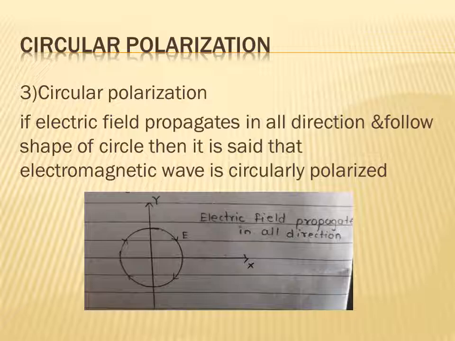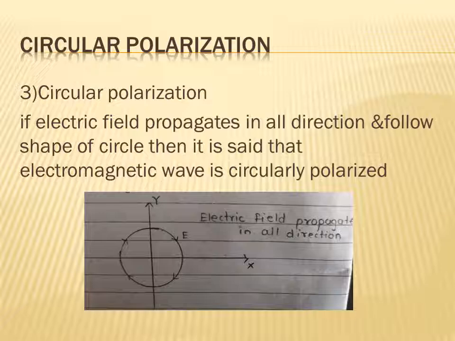Next one is the transverse electromagnetic wave. In a transverse electromagnetic wave, the electric field and magnetic field are perpendicular to each other, and both are also perpendicular to the direction of wave propagation. It is called a transverse electromagnetic wave.